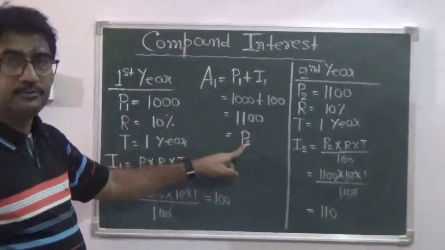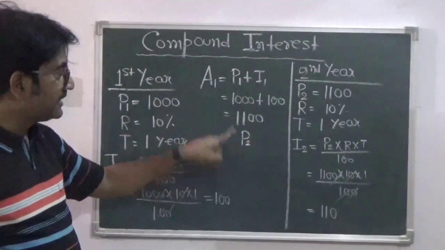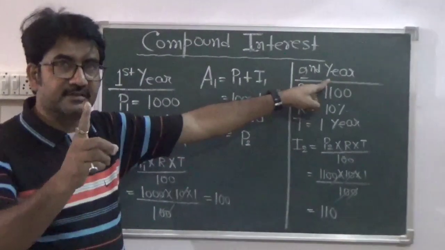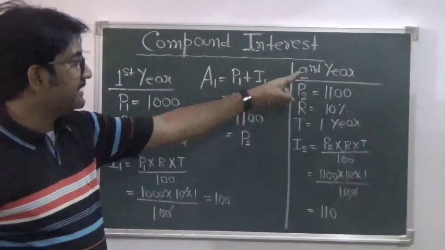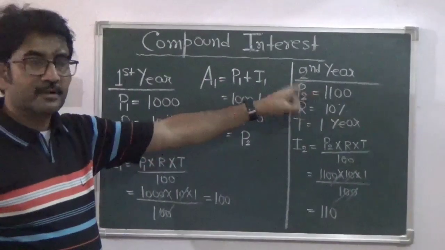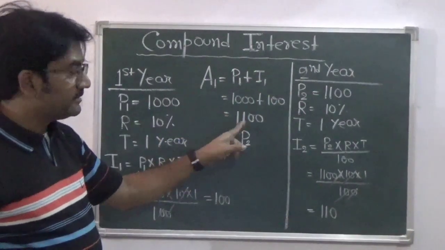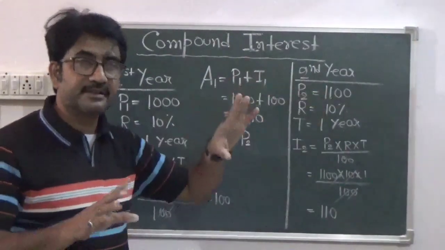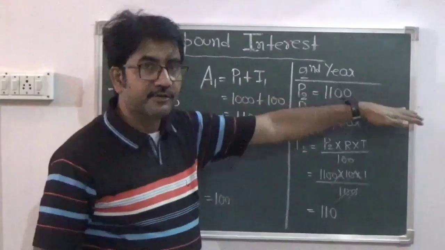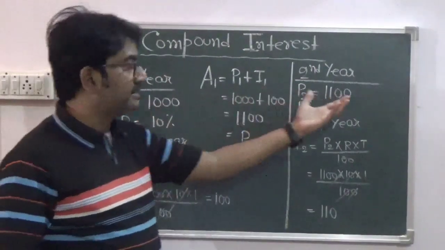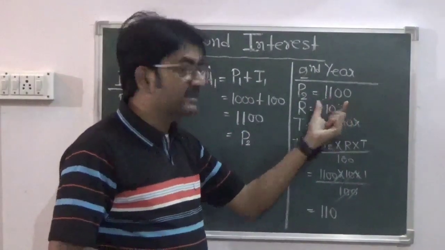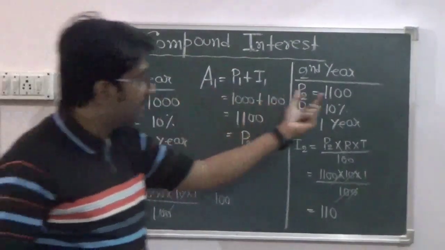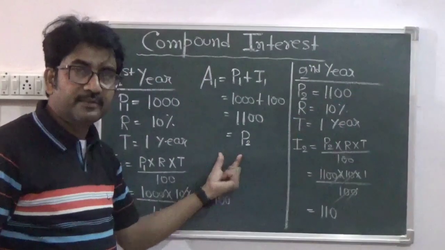Now this amount, if we term it as P2, becomes the principal for the second year. Now see the difference. In simple interest, the second year's principal remains 1000. But in compound interest, this amount 1100 becomes the principal. When you enter into the second year and your principal changes from 1000 to 1100, this 1100 consists of two things: the principal for the first year and 100, which is the interest for the first year.